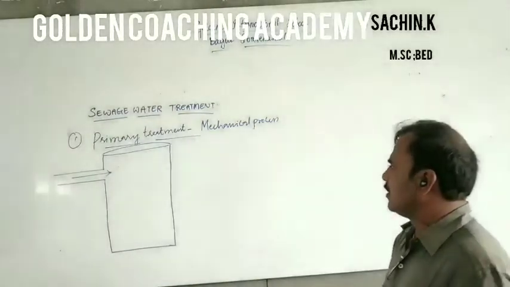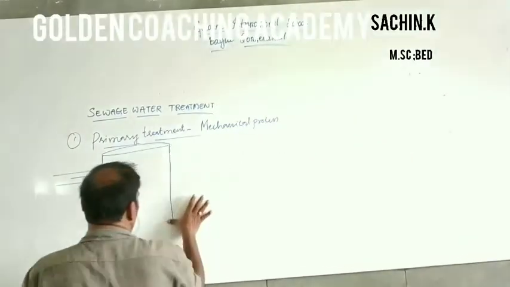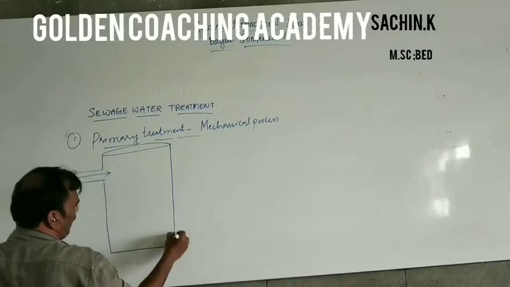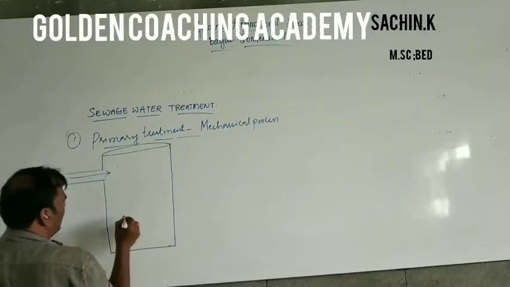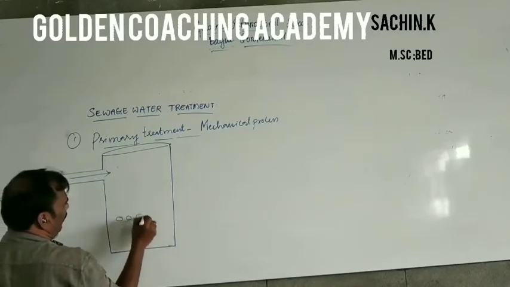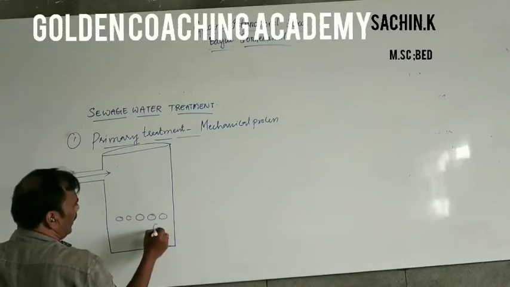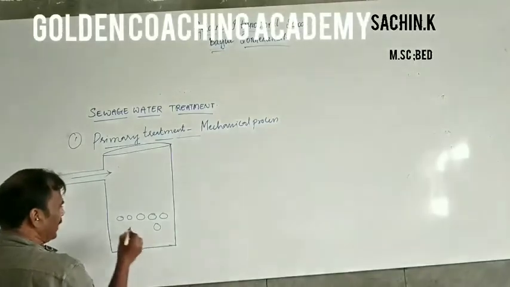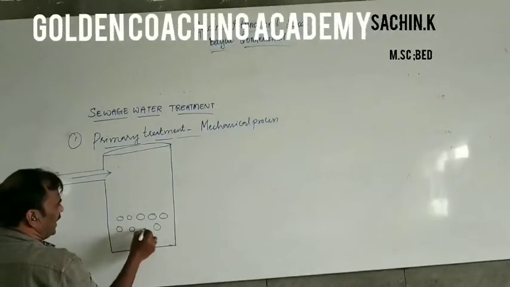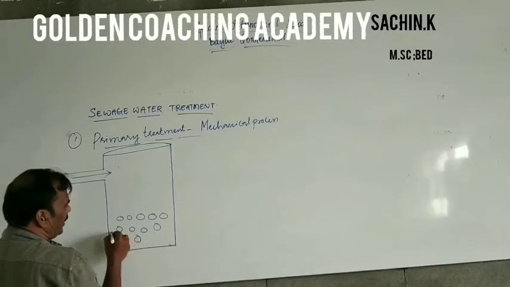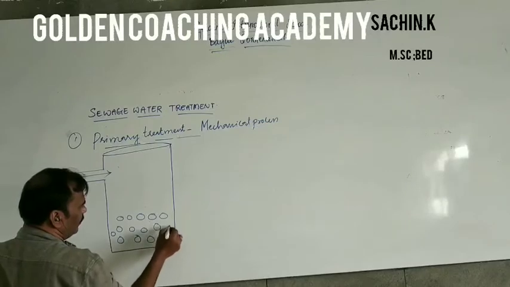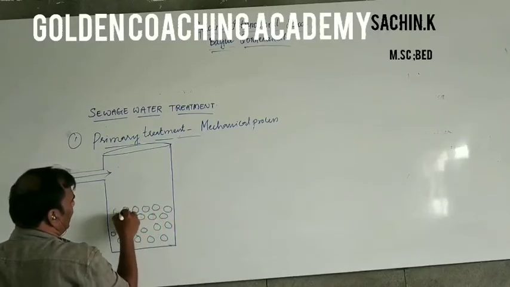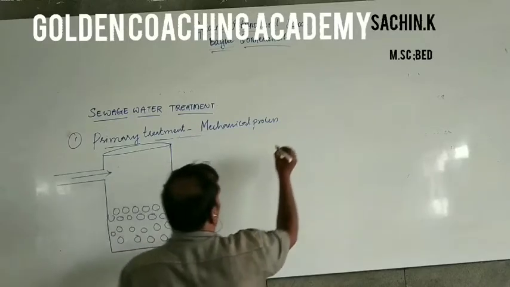Because of this, the solid material, any pebbles, stones, or other solid materials, gets settled at the bottom of the tank. This is called sedimentation.